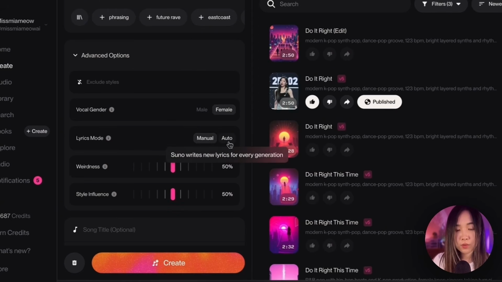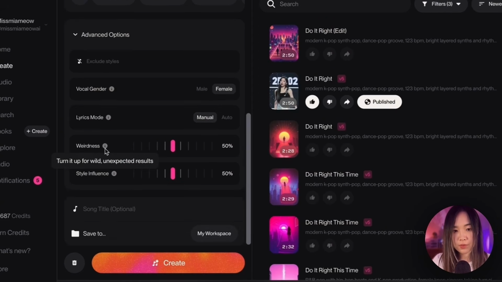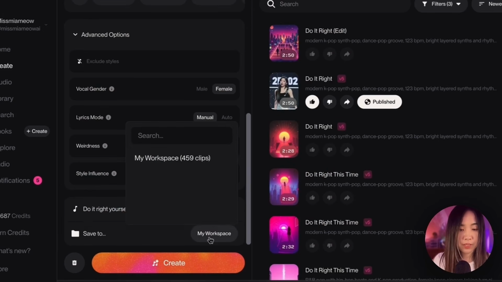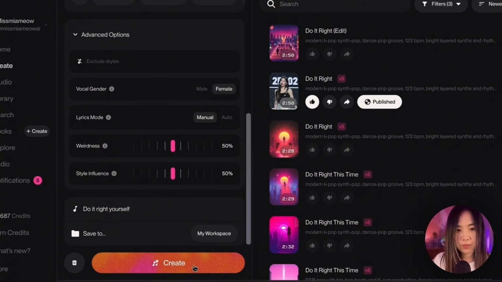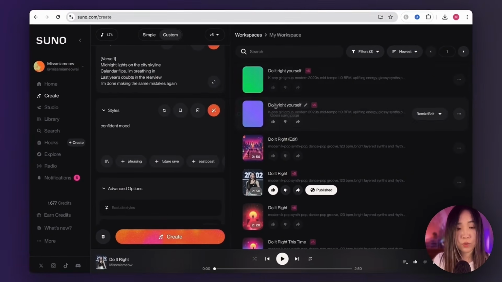You can also ask Suno to write it for you. Adjust the weirdness for unexpected results, and the style influence to control how much weight your style description will have on the song. And here we will put in our song title. And we can save to a different workspace here. Hit create, and you will get two tracks at the same time.